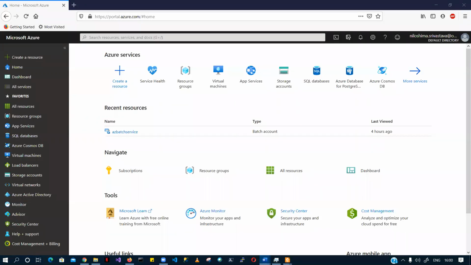So to run a batch service, there are a couple of bare minimum requirements, right? You have to have a batch account, and you have to use that account to log into your Azure Batch service. And that specific batch account is basically separate from your Azure subscription, right? Any doubts so far?